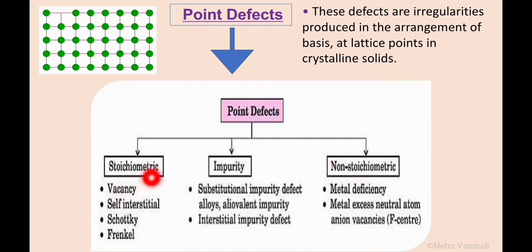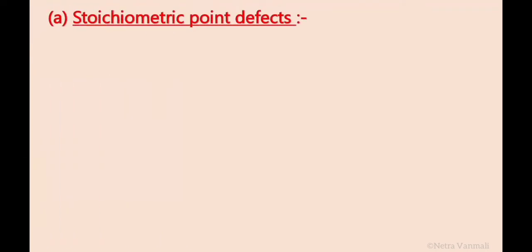Stoichiometric point defect is further divided into four types, that is vacancy defect, self-interstitial defect, Schottky defect and Frenkel defect. Impurity point defect is further classified into substitutional impurity defect and interstitial impurity defect. Non-stoichiometric point defect is further classified into metal deficiency defect and metal excess defect. In this topic, we will study all these types of point defects in detail. So let's start with the first type of point defect, that is stoichiometric point defect.